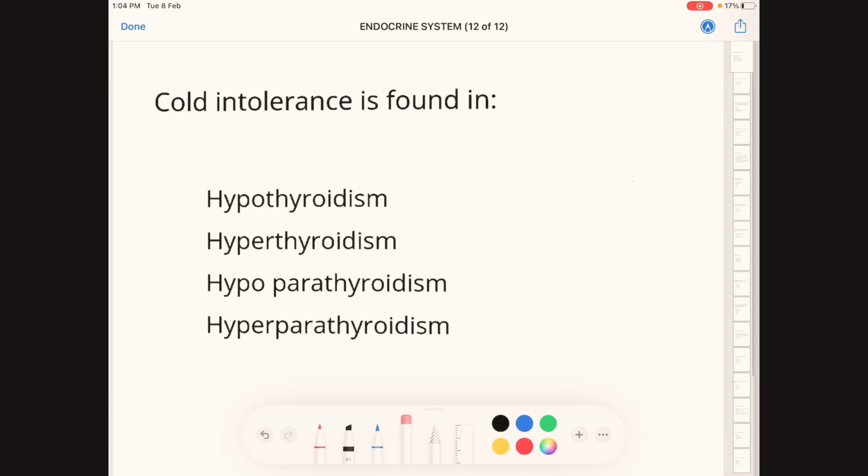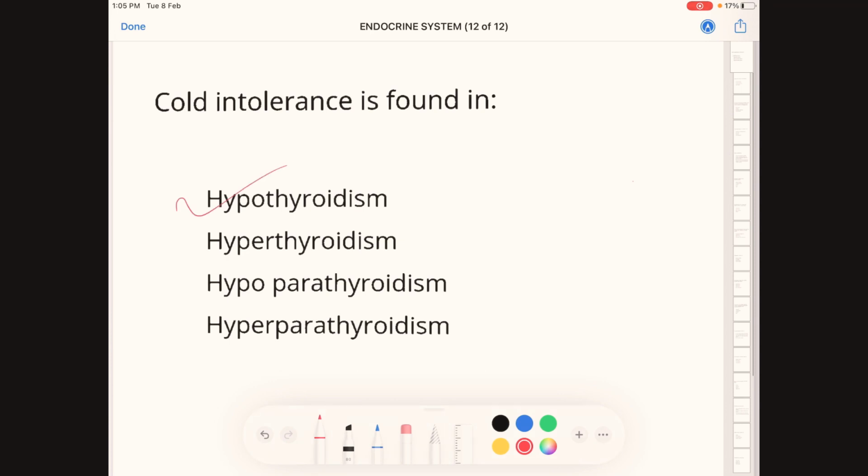Today we will discuss MCQs on endocrine systems. The first question we'll be discussing: cold intolerance is found in option A hypothyroidism, option B hyperthyroidism, option C hypoparathyroidism, option D hyperparathyroidism. The correct option here is hypothyroidism.